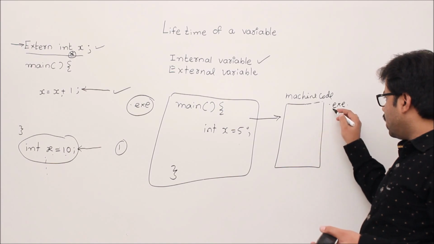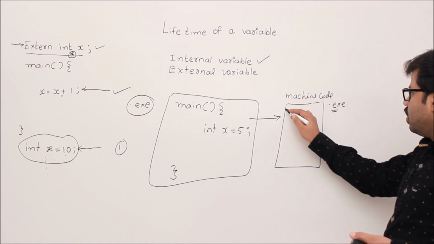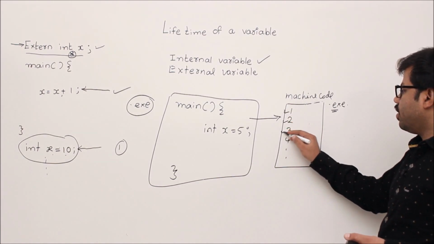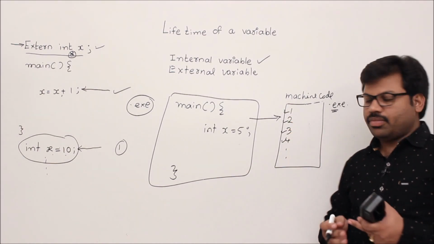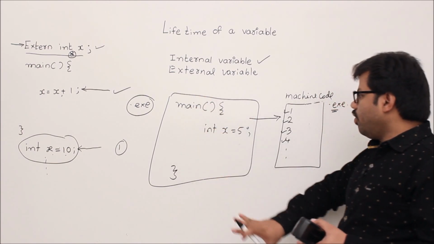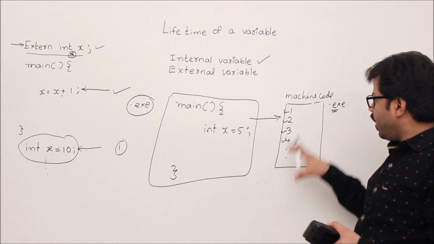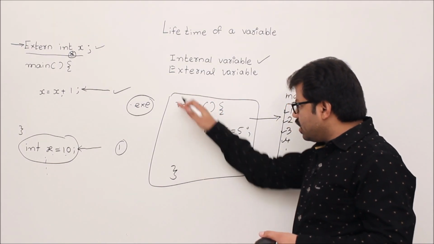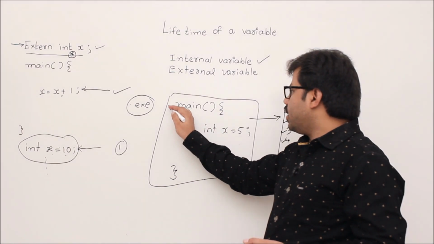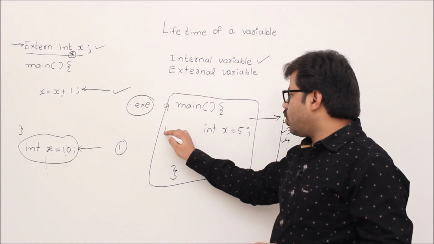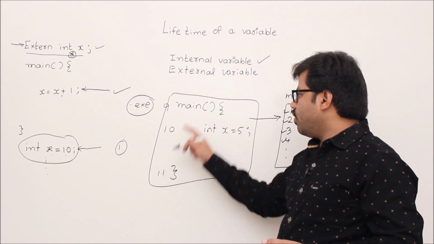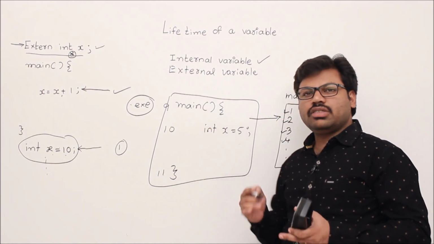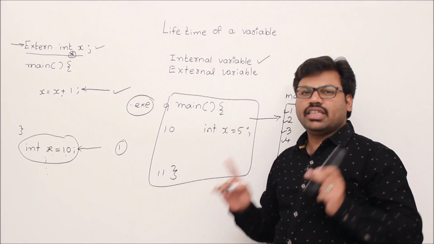Now this machine code, generally I can say, is ready to execute. Such a program contains some instructions 1, 2, 3, 4, and so on, and we execute them one by one. That is called execution time. Now let's focus on the execution time of this program. Though we execute machine code, just for simplicity we assume that we are executing this program directly. Let's say this is at 9 o'clock, this is at 10 o'clock, this is at 11 o'clock. In that way we are encountering these instructions. We know that these are not actual instructions, but for simplicity we are assuming that they are.